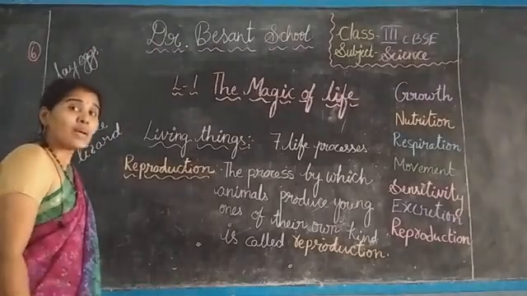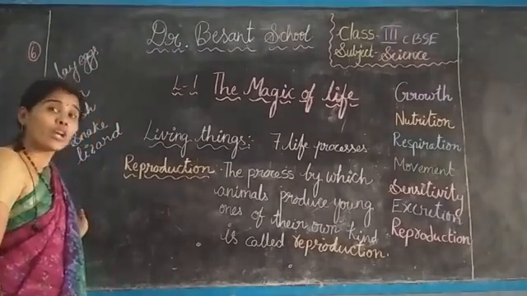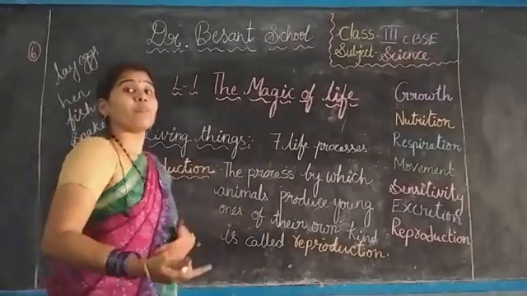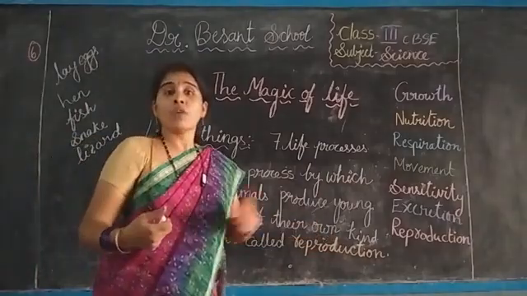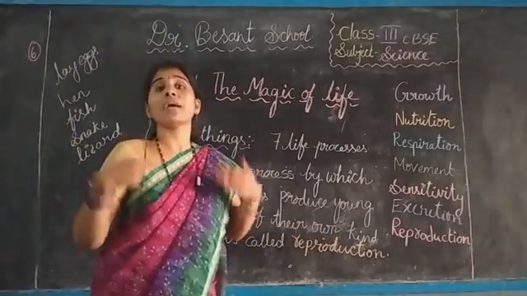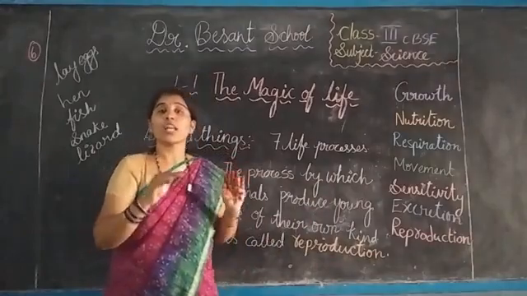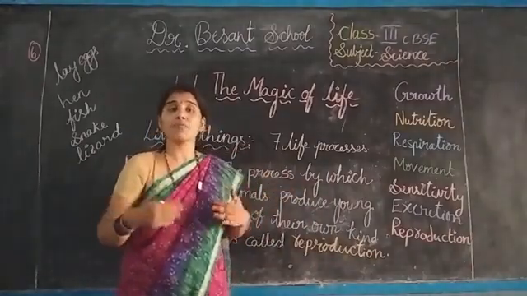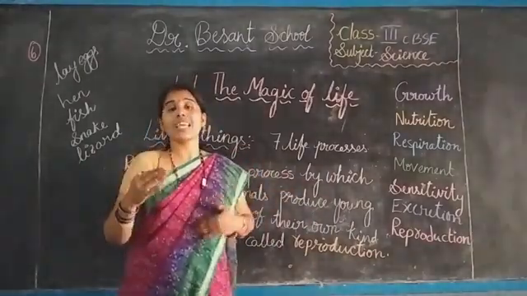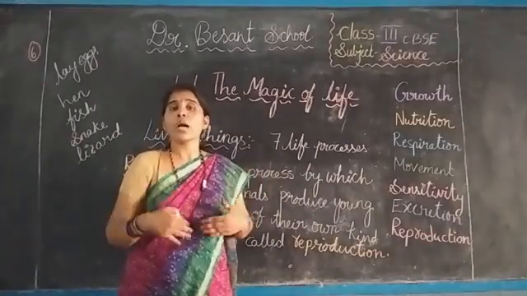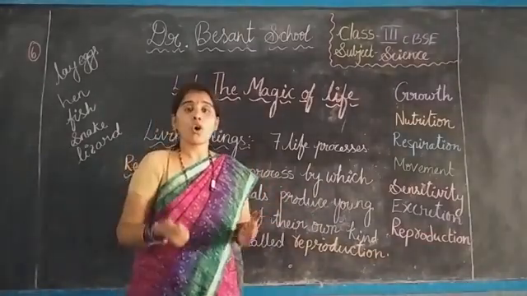And some of the animals give birth to their young ones directly from their body, from their womb. The young ones stay in their mother's womb and then come out from their mother's body.